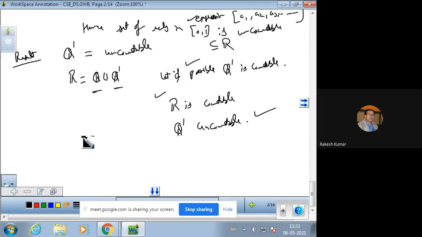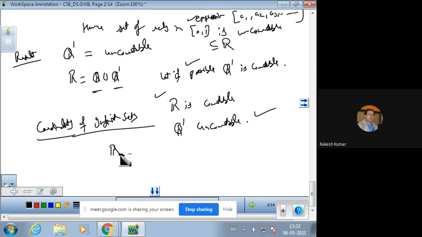Now we have cardinality of infinite sets. The infinite sets are naturals, integers, rationals, reals and elements in the interval 0, 1. We now discuss their cardinality. The cardinal number of the set of naturals is generally written as aleph naught.